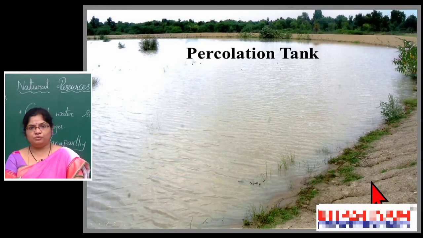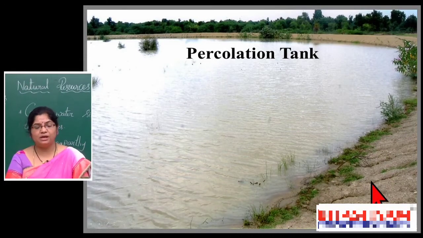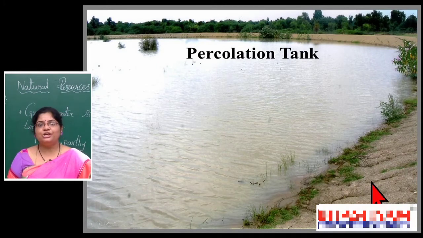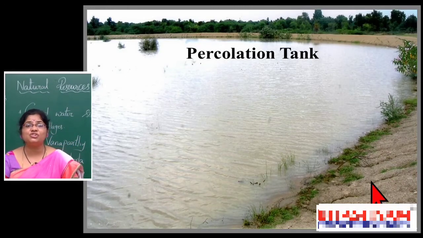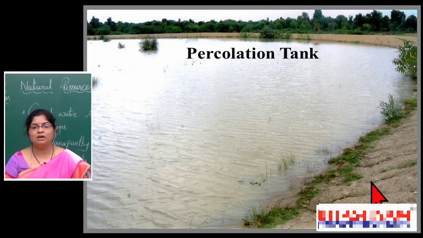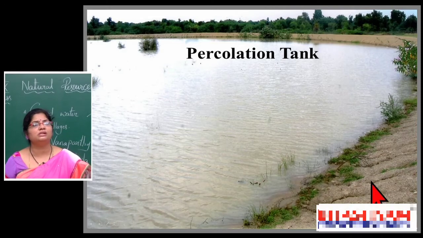an earthen dam. What is that, children? An earthen dam, with a masonry structure. So with a masonry construction and structure, an earthen dam, we call it a percolation tank. This percolation tank is mainly constructed with material. What material do we use for construction of this percolation tank?